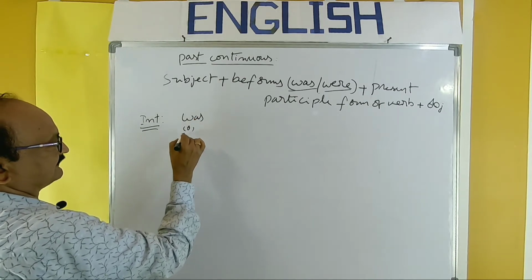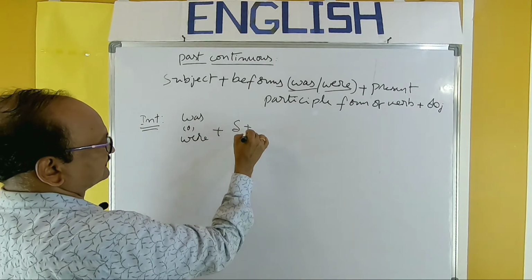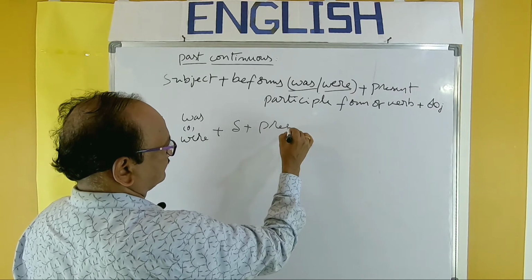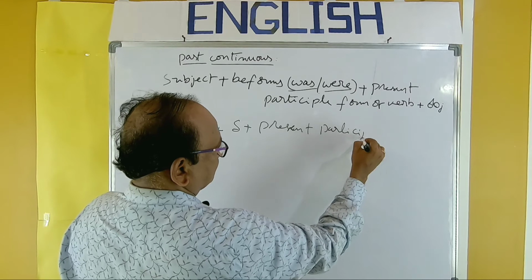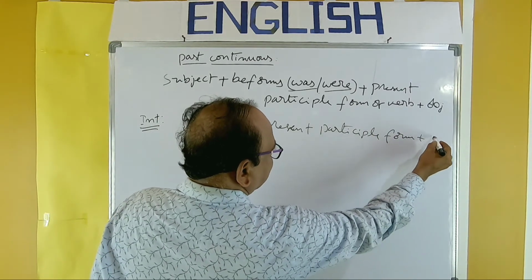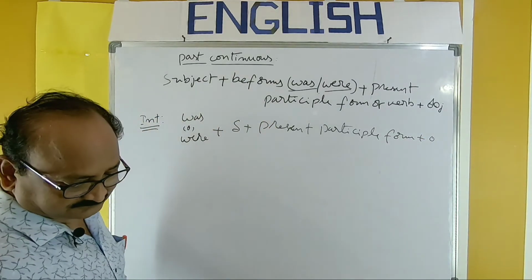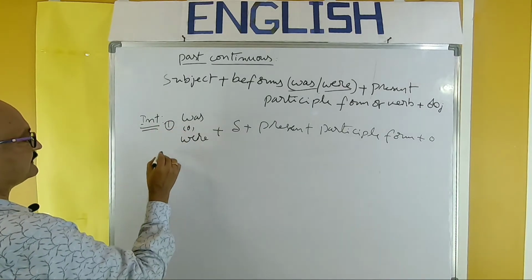Was or were plus subject plus present participle form plus object if necessary you can use. This is first type of question.